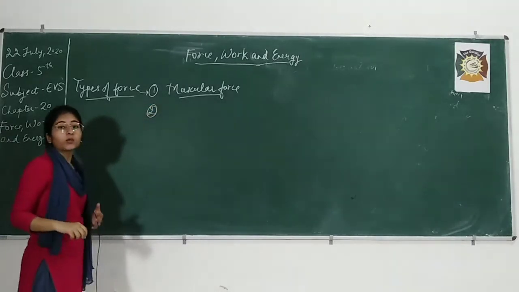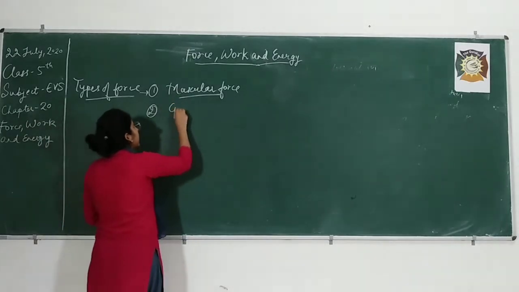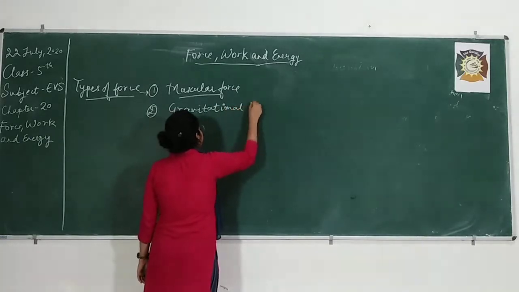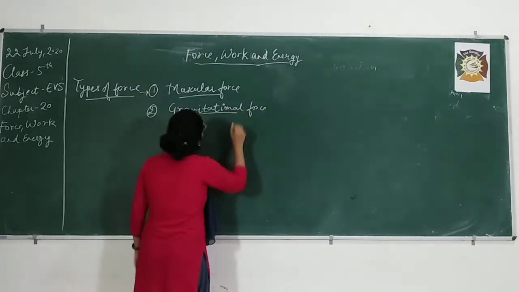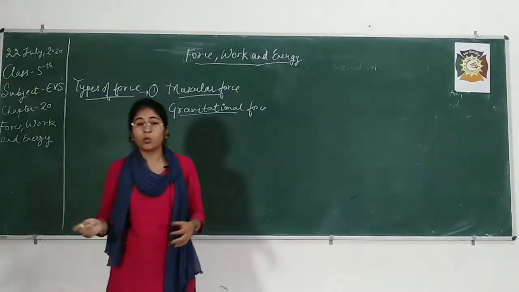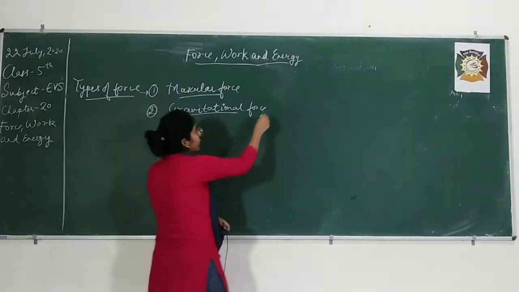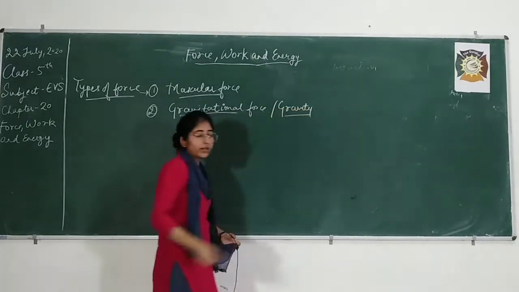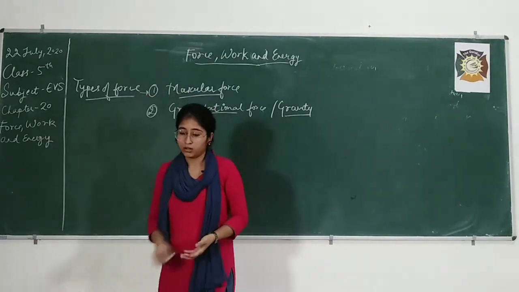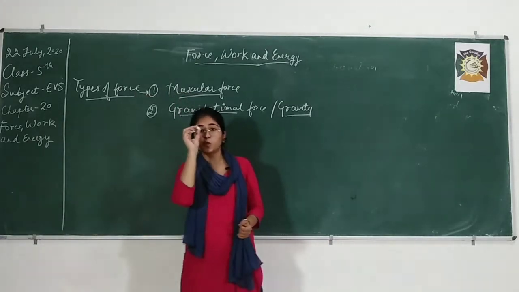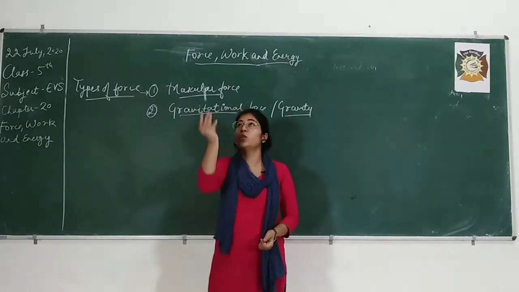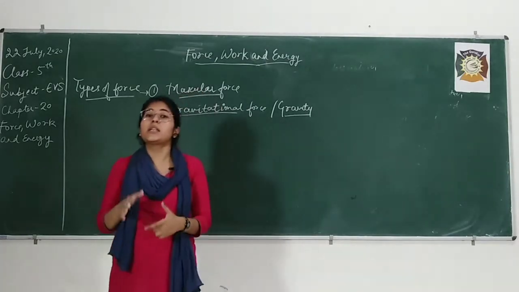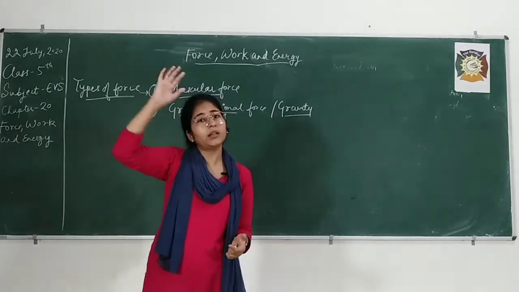Now the second kind. What was the second kind of force? It was gravitational force. Gravitational force, right? So students, what is gravitational force? You can also say it as gravity. You all must have heard this word gravity somewhere. Now what is it? See, if I throw something up, this is a chalk, a small piece of chalk, if I throw it up, what will happen? After going some distance, it will come down. It will come back towards the earth. Now why is it happening? Why doesn't it go up in the air and never come back?